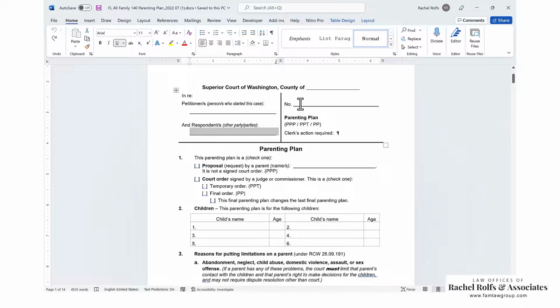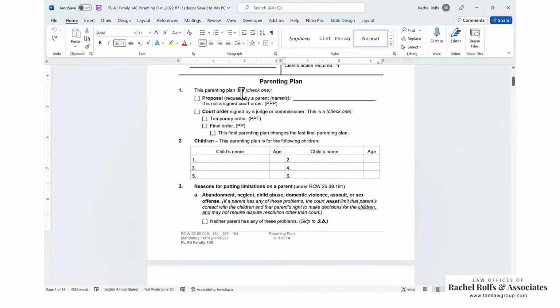The case number: if you are filing this parenting plan at the same time as your petition, if it's an initial case, if it's not a modification of a parenting plan, you may not have a case number yet. You get the case number when you file the petition, again, unless it's a modification and you're filing under a previous case number. So if you don't have a case number yet, that's okay. You'll get it when you file the petition. You'll fill it in then if the court doesn't do that for you. If you already have a case number, you would put this case number in prior to filing.